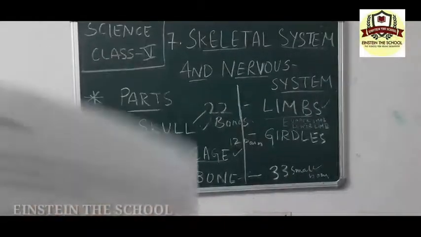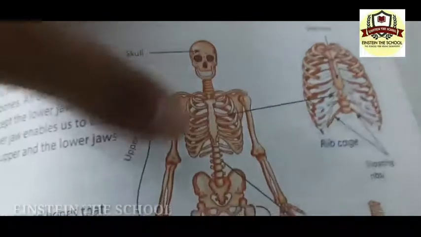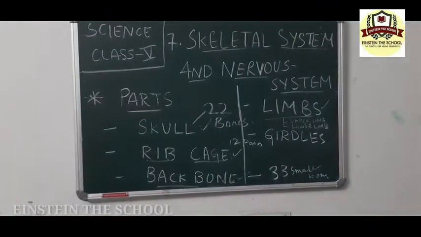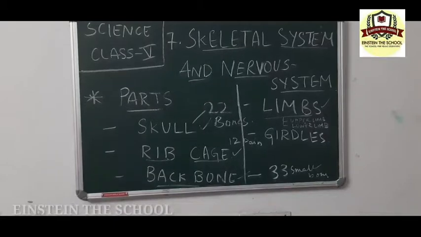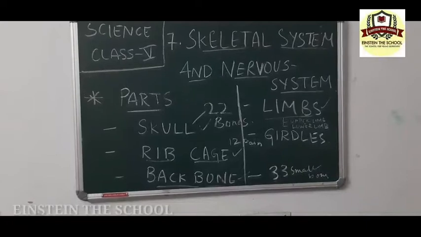The upper limb is made up of two parts, the upper arm and the lower arm.